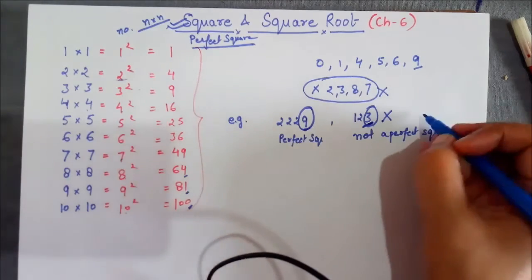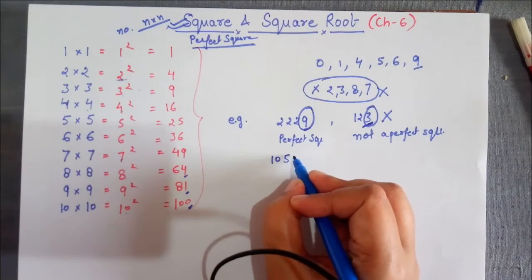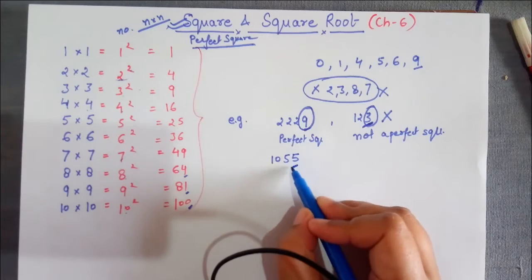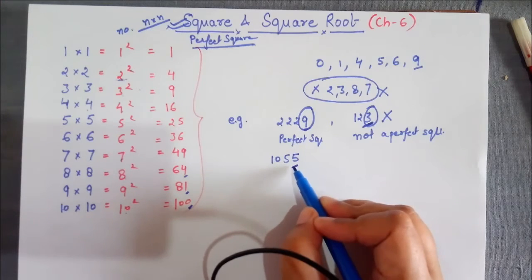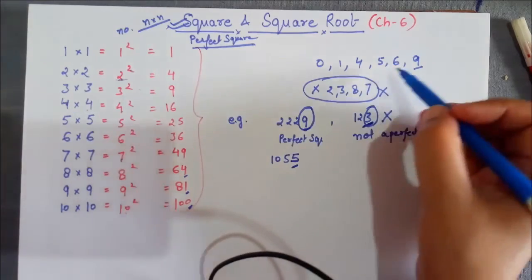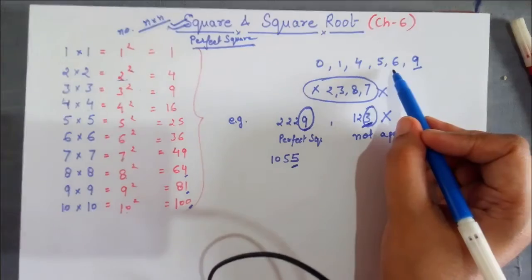Okay. Take a random number, 1055. By looking at the unit place number, we can say it is 5, and 5 is there in perfect square numbers.